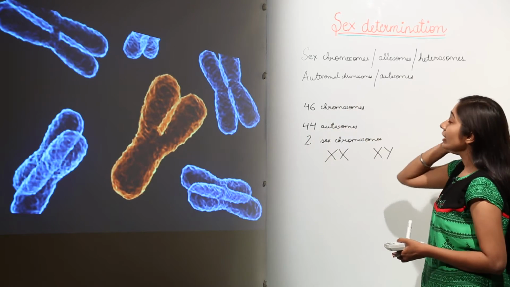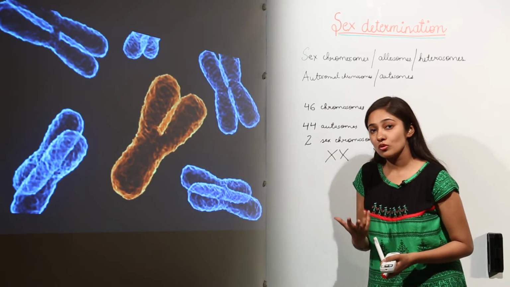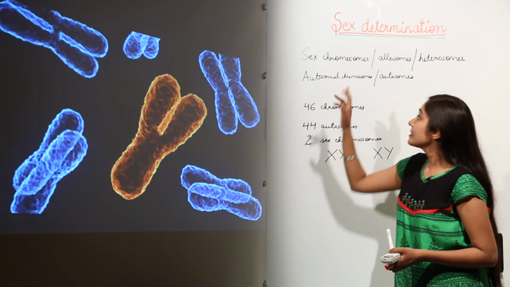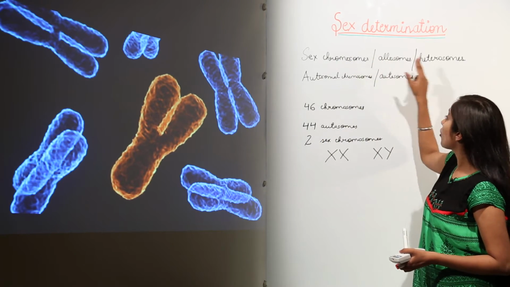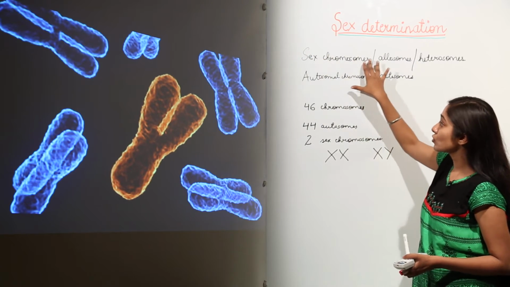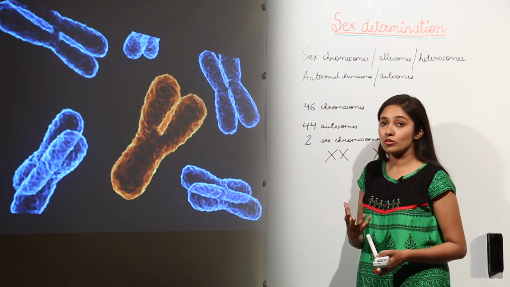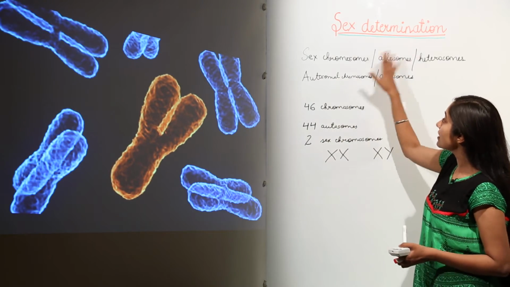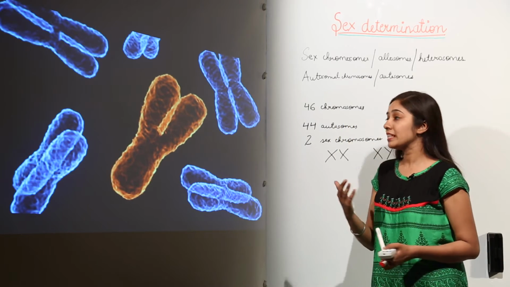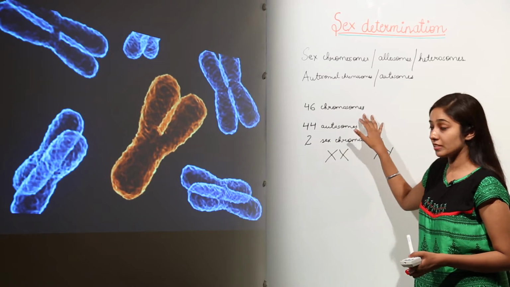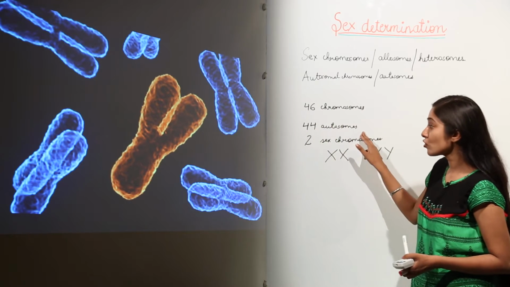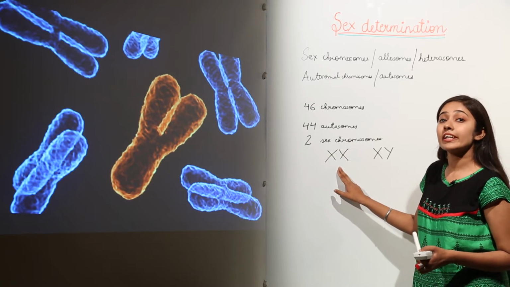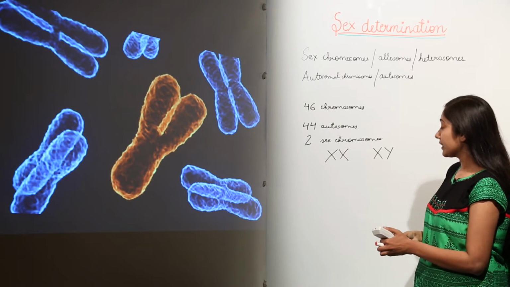So remember that sex chromosomes are the chromosomes which determine the sex of a child, whether the child is going to be a baby boy or a baby girl. Sex chromosomes are also known as allosomes or heterosomes. Except for the sex chromosomes, the organism has some autosomal chromosomes also, which encode for the somatic traits of the organism. They are also known as autosomes. Human beings have 46 chromosomes in total, out of which 44 are autosomes, and there are 2 sex chromosomes, XX in case of females and XY in case of males.